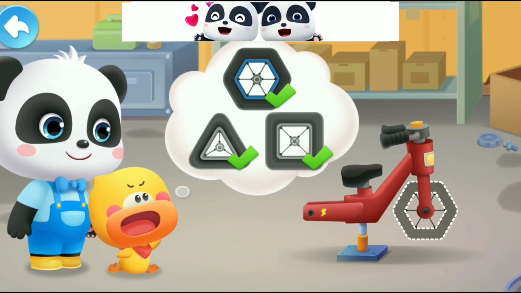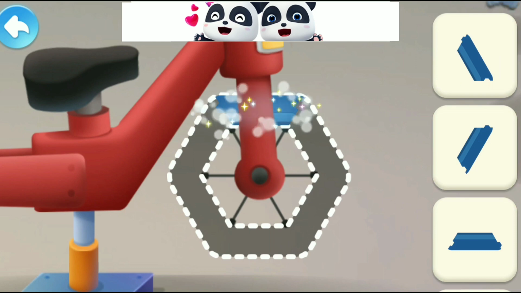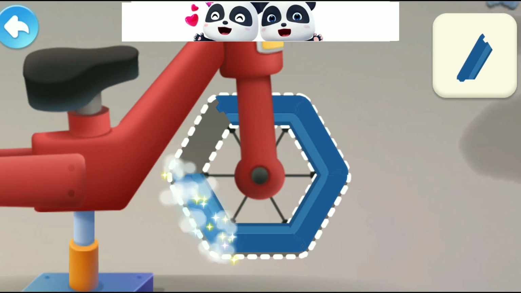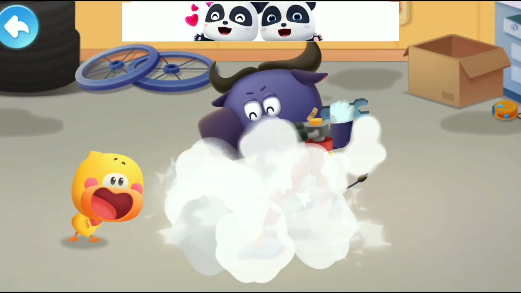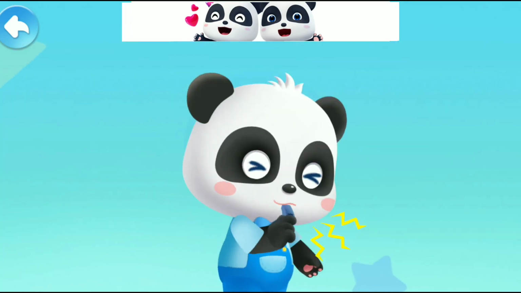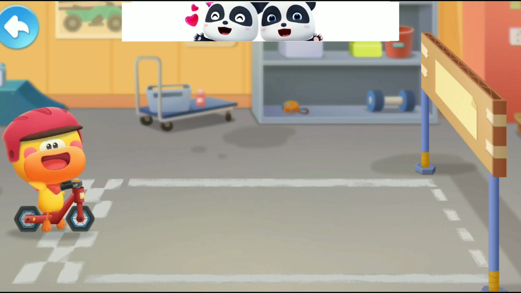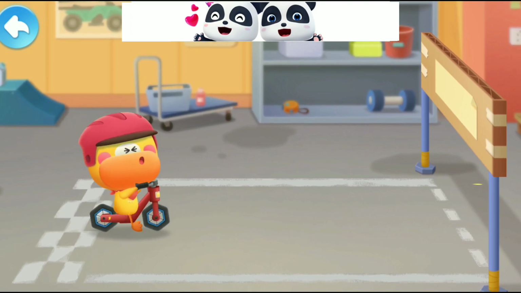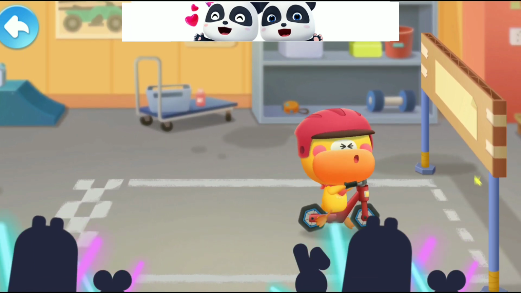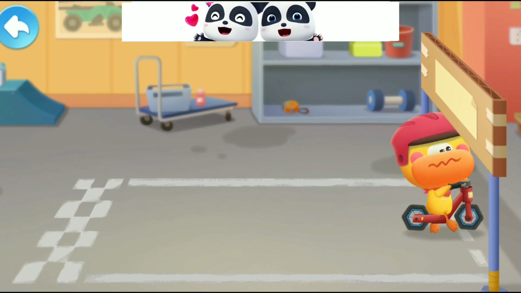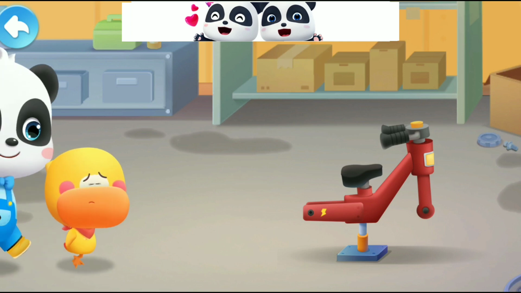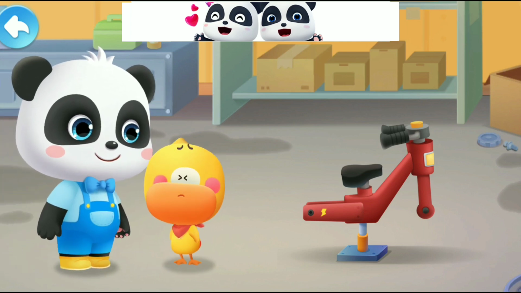Hexagon wheels. Help assemble the new wheels. 1, 2, 3, 4, 5, 6. It will work this time. Go! Hexagon wheels go up and down while riding. Quacky feels so uncomfortable. My butt hurts. I don't want the wheels to go up and down.